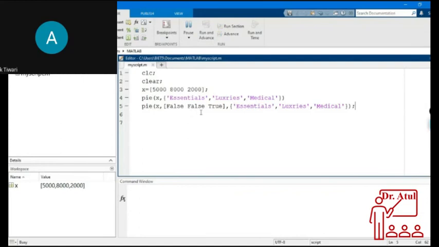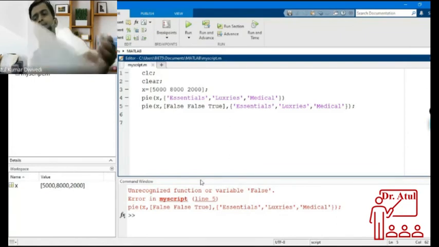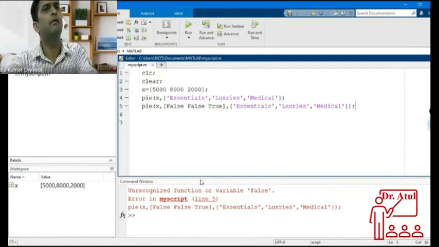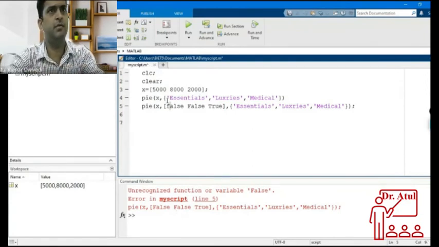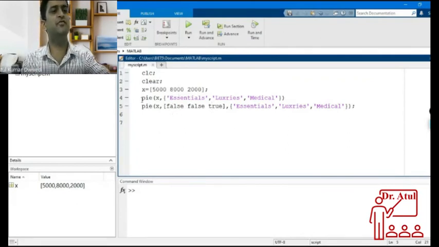Now, okay, one thing is missing, I think. Something is missing. Okay, so I think this is case sensitive. Actually, MATLAB is case sensitive, so even if you make a small and capital mistake, it will give you an error.